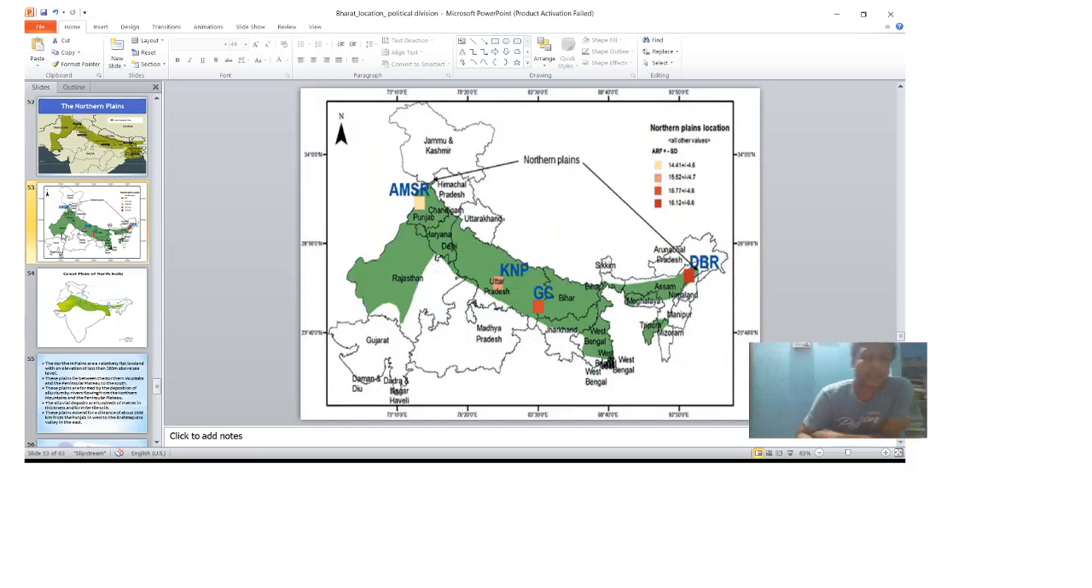Look at this actual Indian Northern Plain. It is from Amritsar to Assam, Dibrugarh. This is the plain of Brahmaputra, and this is the Amritsar plain, and from here, this Haryana to Bengal, we have the Gangetic plain, and after that we have the Brahmaputra plain. So all these are the Great Indian Plain, the Northern Plain.